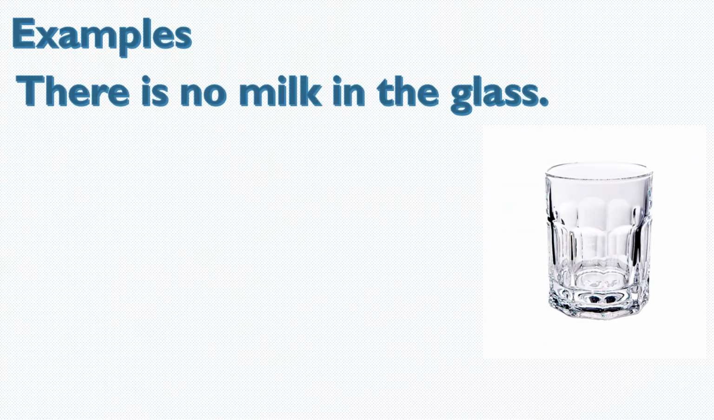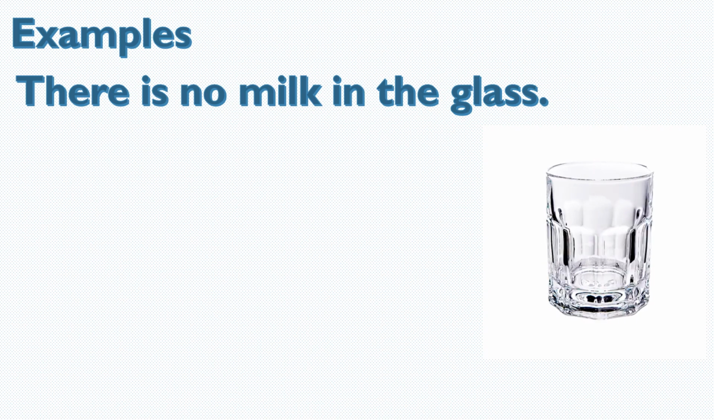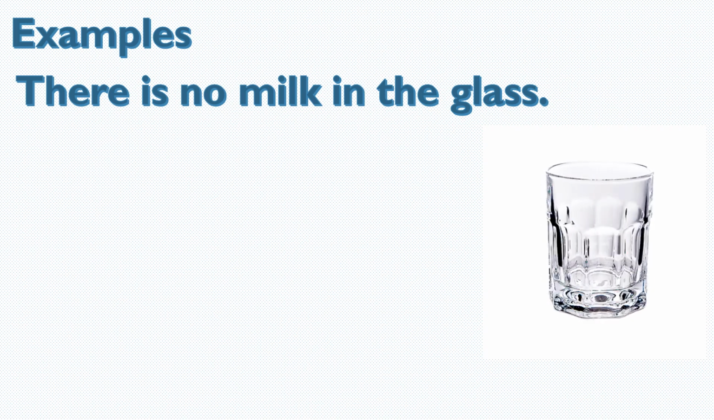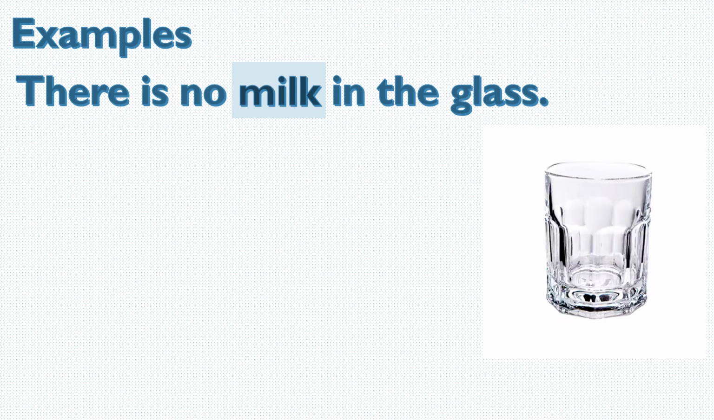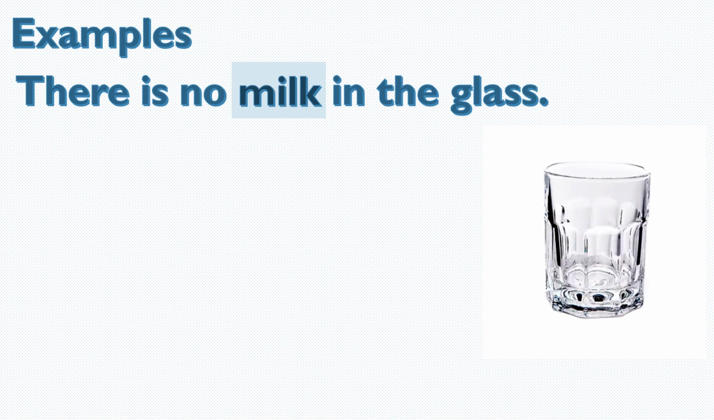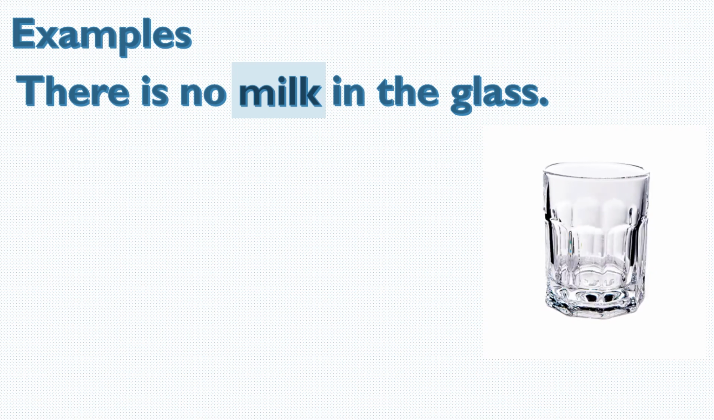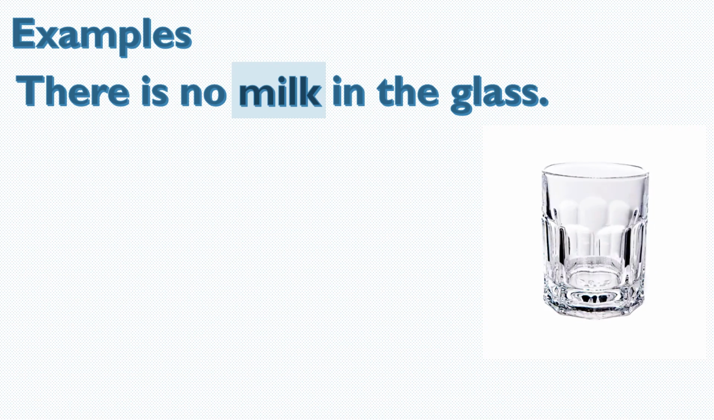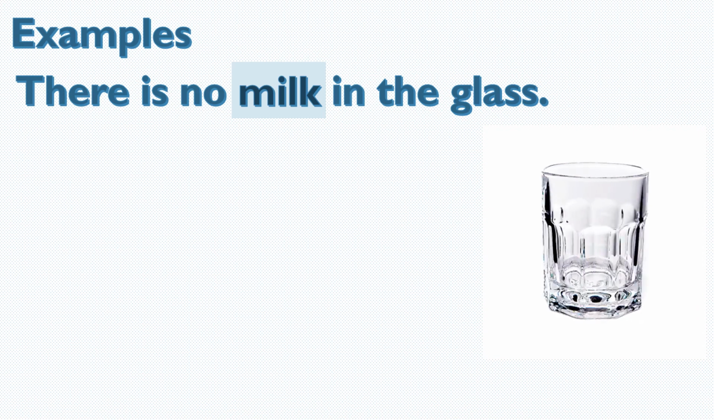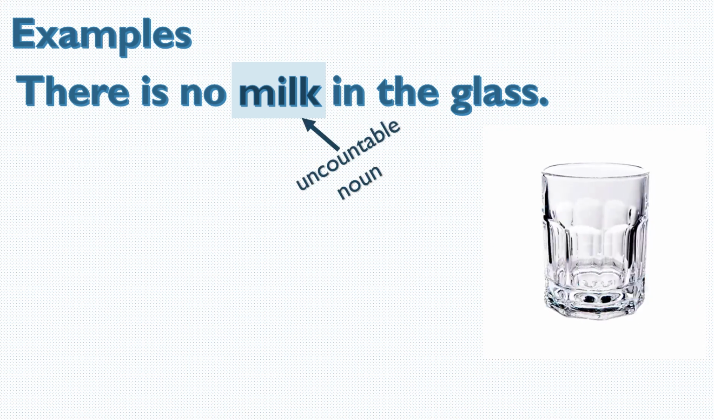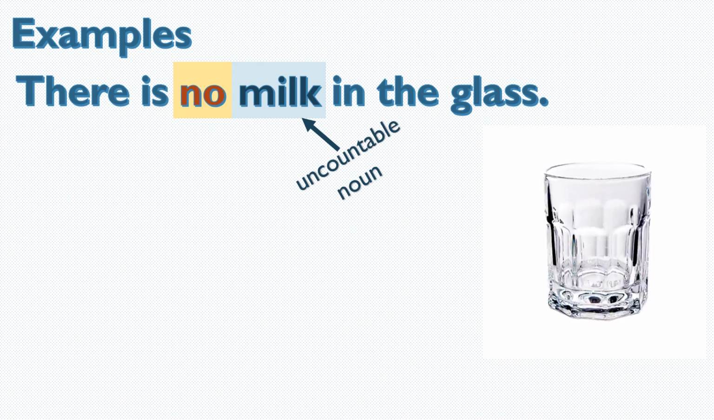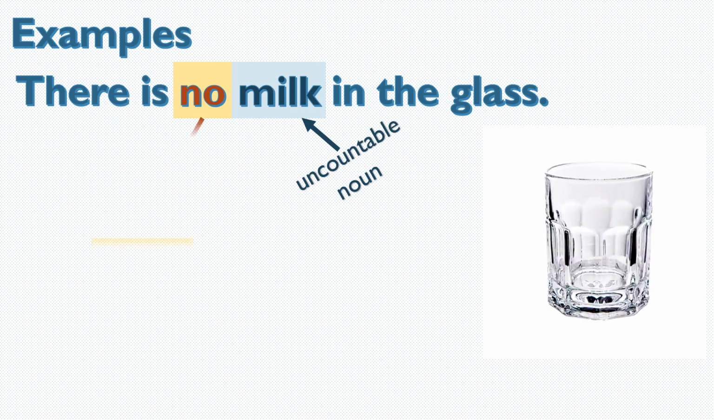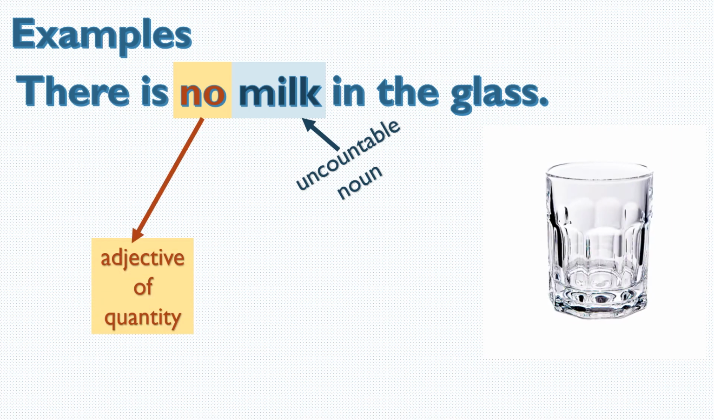There is no milk in the glass. We have 2 nouns, glass and milk. But here we'll talk about milk because how much milk? Is milk countable or uncountable? Can you count 1 milk, 2 milk? No. So it's an uncountable noun and the word no. No milk. No is an adjective and milk is uncountable. Thus, no is an adjective of quantity.